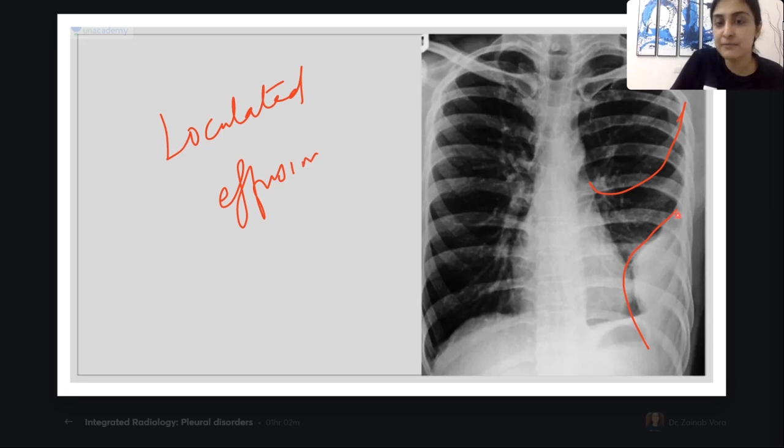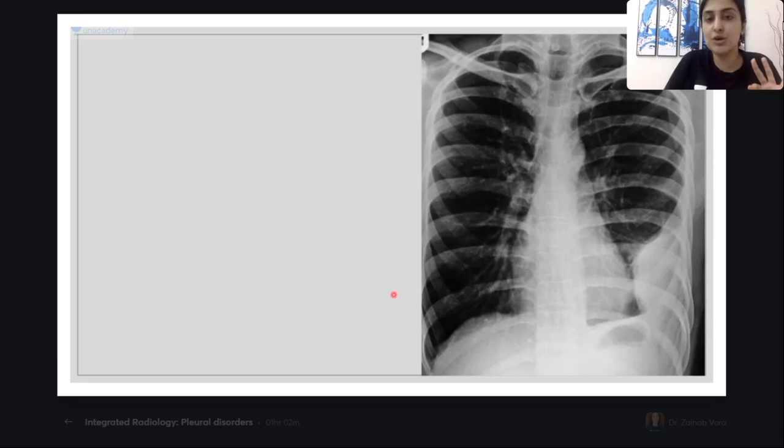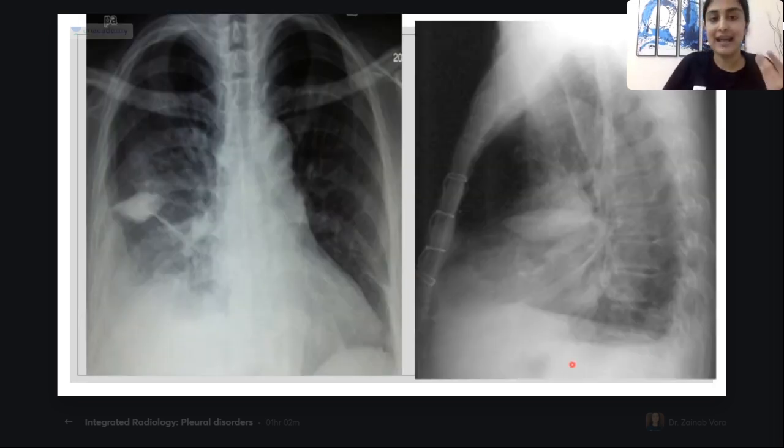There is some fluid which is just collected. Some of it is collected like this, some of it like this. So this is how loculated effusion will appear, yes, in the non-dependent part. Very nice. Just an image-based question for you. So when you don't see the meniscus sign, remember, it is not free effusion. It is loculated.